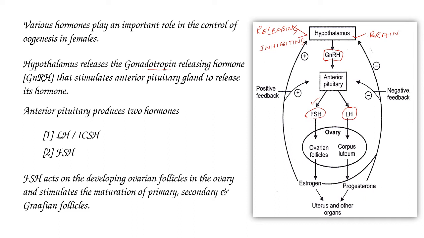In males, this luteinizing hormone is also called ICSH, interstitial cell stimulating hormone.